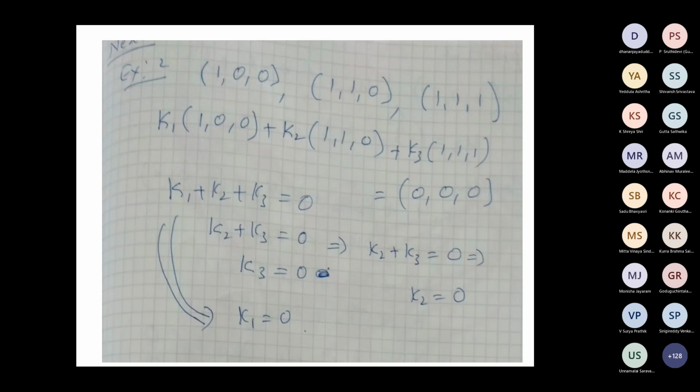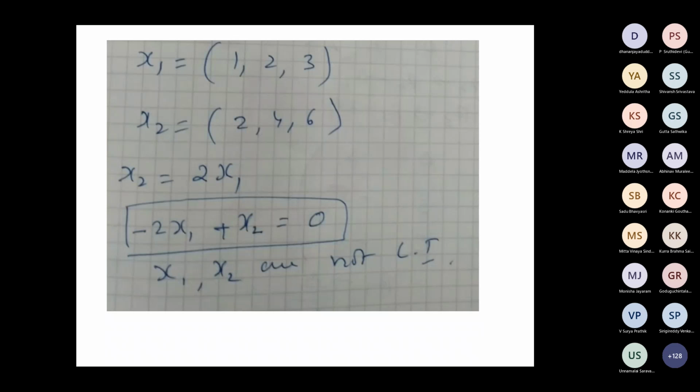Similarly, another example, a slightly different one. Maybe I have taken V3 as 1, 1, 1. It doesn't matter. Again, if you write the system and solve, you will get K1 equal to 0, K2 equal to 0, and K3 equal to 0. Okay, fine. This should not be a problem.